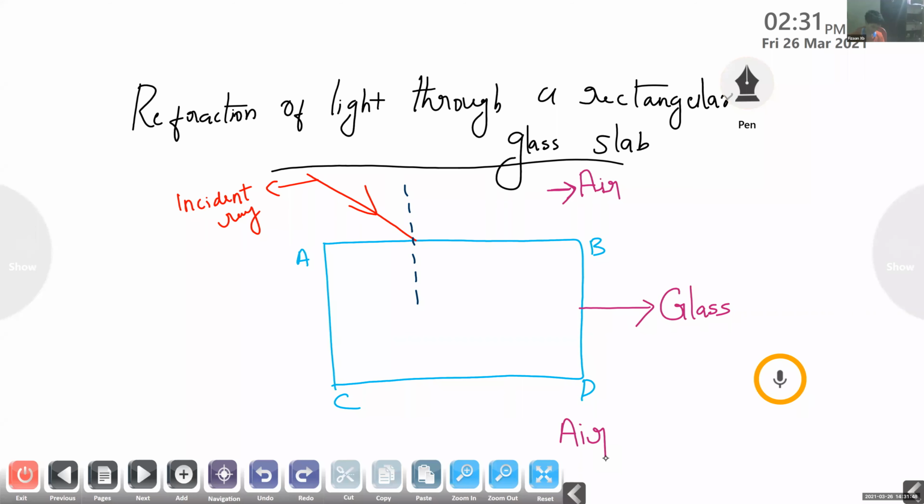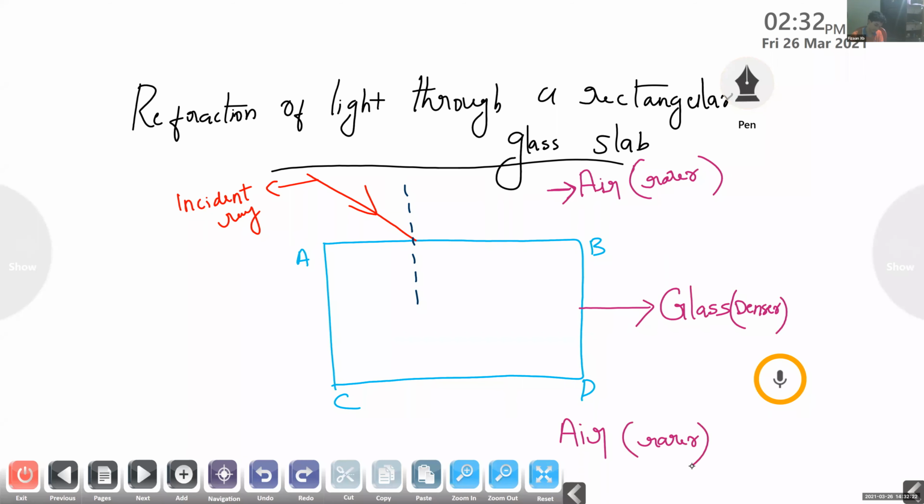And students, can you say air is a type of medium? Air belongs to what type of medium? Is it a rarer or denser medium? Okay. Air is a rarer medium. And what about glass? Denser medium. Glass is a denser medium. Again, we have air. What is air? Air is rarer.